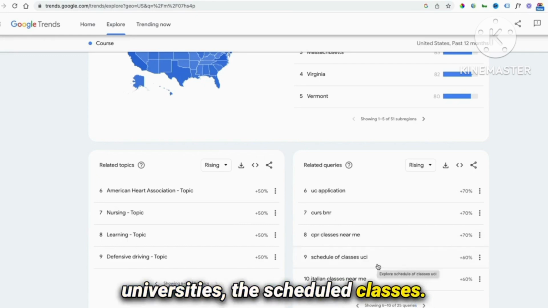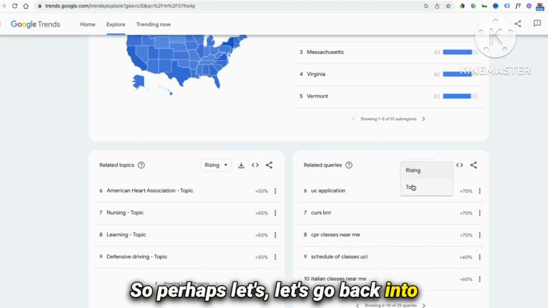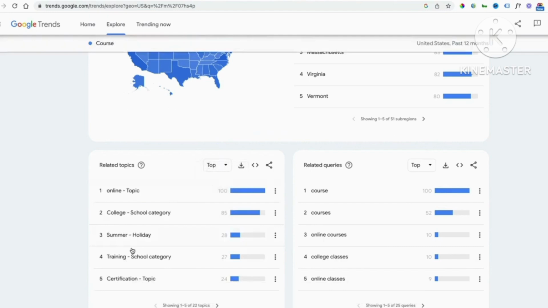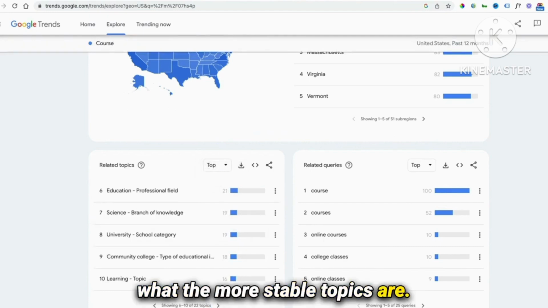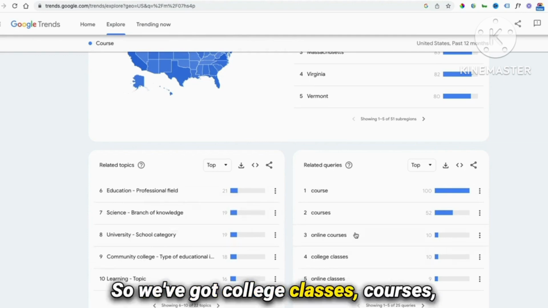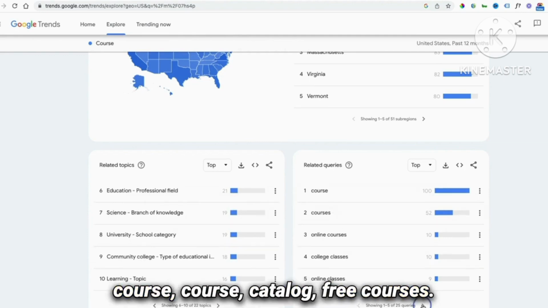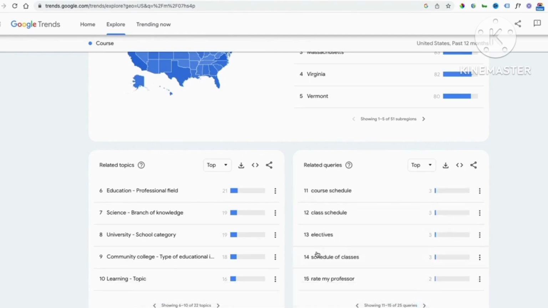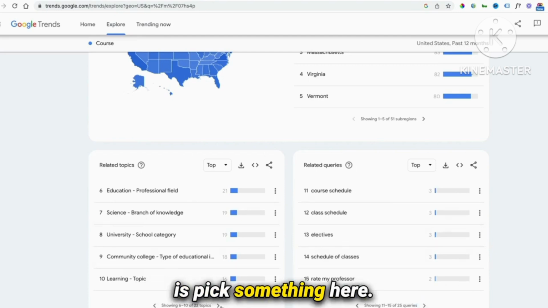The schedule of classes. So perhaps let's go back into top again. So we can actually see what the more stable topics are. So we've got college classes, courses, course catalog, free courses. So these are a bit more general. So what we want to do is pick something here.